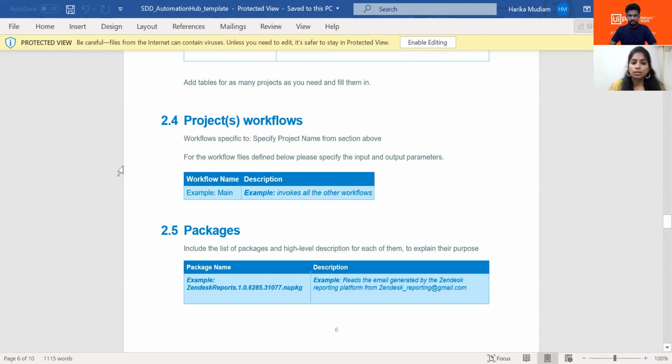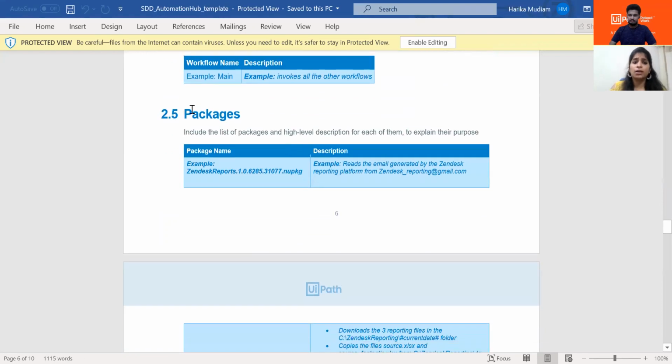If you see here, for the workflow files defined below, please specify the input and output parameters. So you have to give the workflow name and description. Let's say Main; here they've given an example. It will invoke all the other workflows. In the same way, you can give the different workflows and provide two more columns like input parameter, output parameter, and the description of what this workflow actually does. So whatever workflows are there, you can list them all one below the other under this project workflow section.